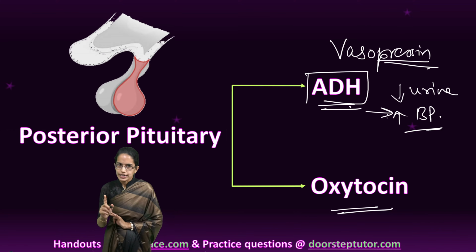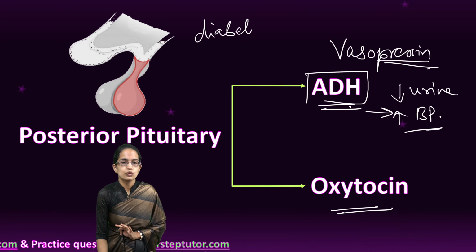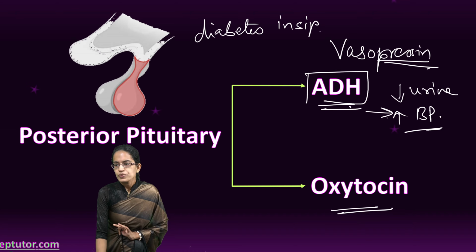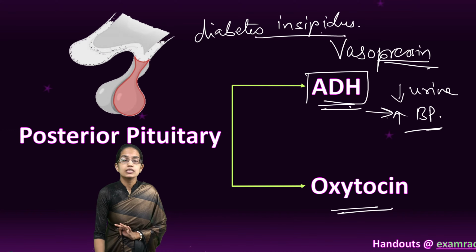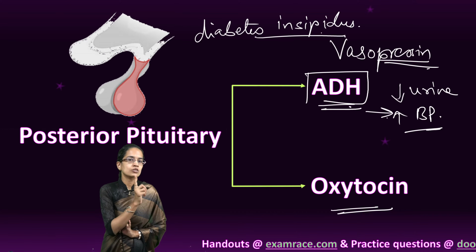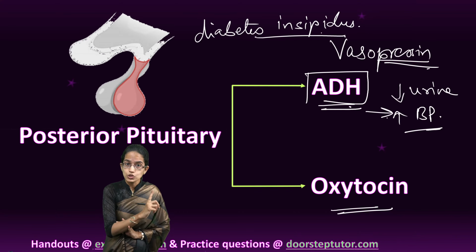Hyposecretion of ADH, very important to note, can lead to a condition known as diabetes insipidus. This is different from diabetes mellitus, which is caused by hyposecretion of insulin.